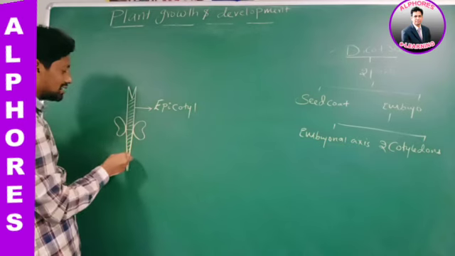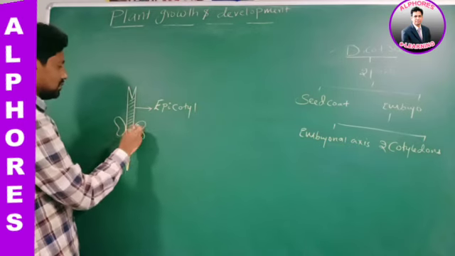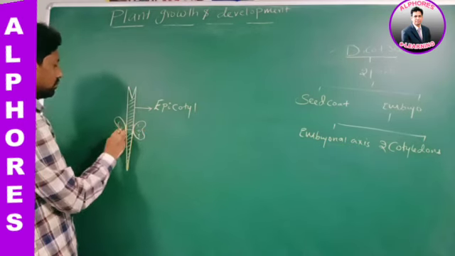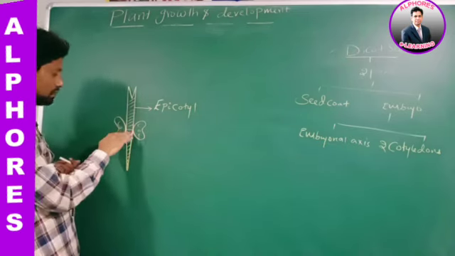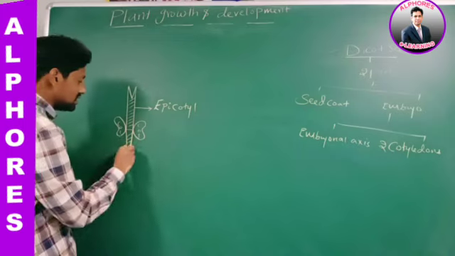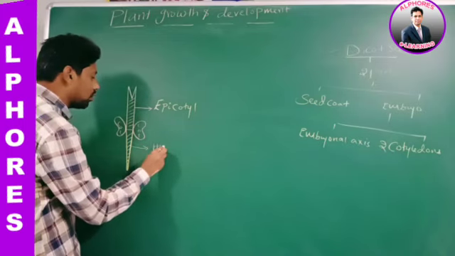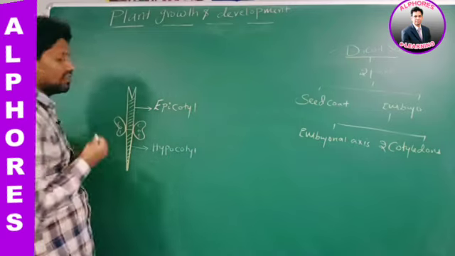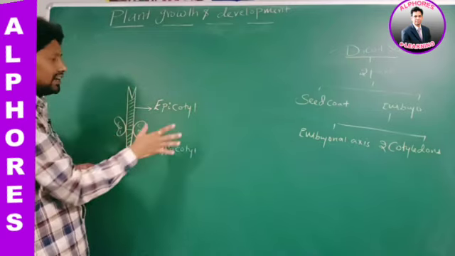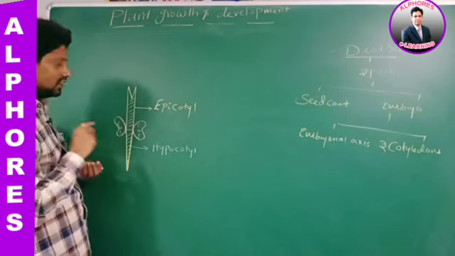This is the part of the embryonal axis which is present below the level of cotyledons. This is called as what? Hypocotyl. Hypo means below. It is below what? Level of cotyledons. This we already read in first year. Yes or no? Right? Now listen here.